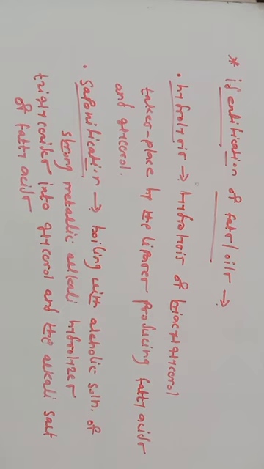So at least you should know the definitions of saponification number, acid number, and iodine number. What is saponification number? The number of milligrams of alkali required to saponify 1 gram of fats or oil is called saponification number. Second, acid number: the number of milligrams of KOH required to neutralize the free fatty acids of 1 gram of fat. And the third one, iodine number: the amount of iodine absorbed by 100 grams of fats, which is used to measure the degree of unsaturation of fats.